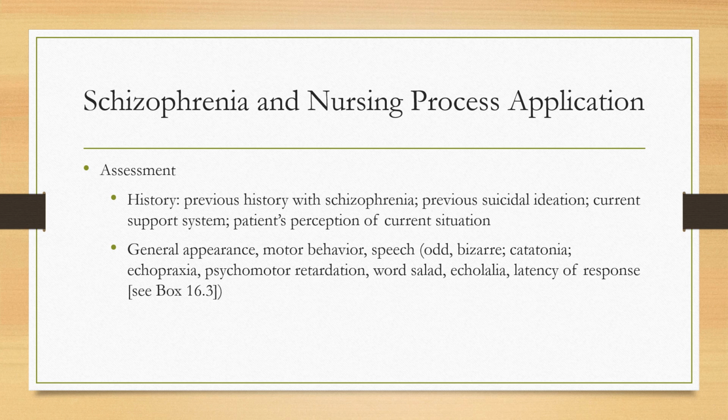First, we need to look at the patient's history. Find out how that person functioned before the current crisis in order to establish their baseline. You can ask the patient to describe what their typical day looks like. Find out the age of onset. Remember that a person who develops schizophrenia earlier in life is more likely to have a poorer outcome.